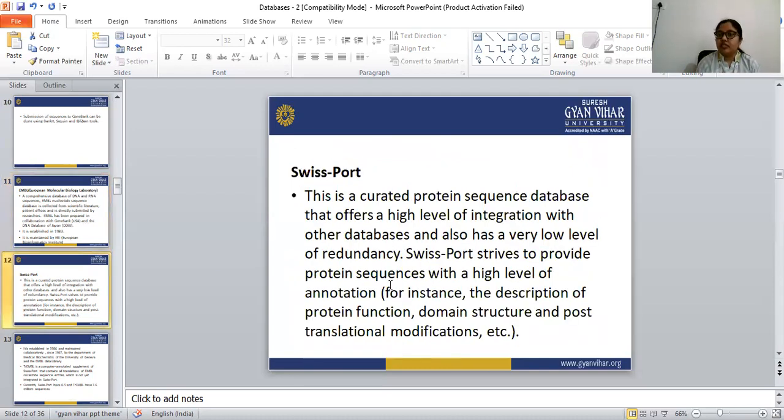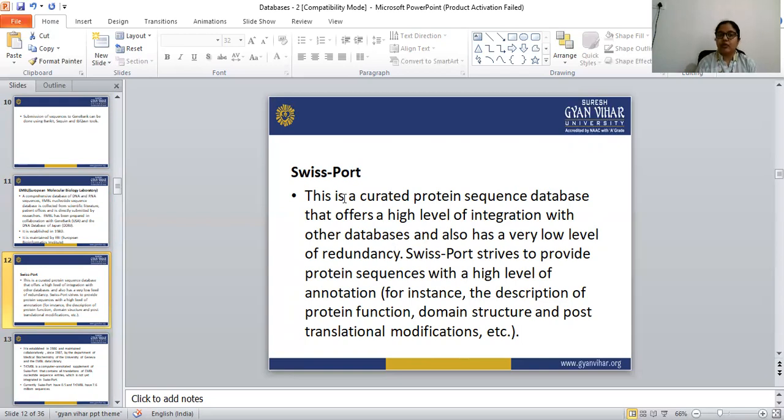Next is SwissProt. SwissProt is a curated protein sequence database. It offers a high level of integration with other databases and also has a very low level of redundancy.